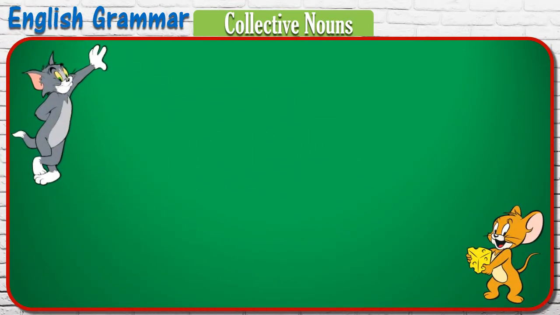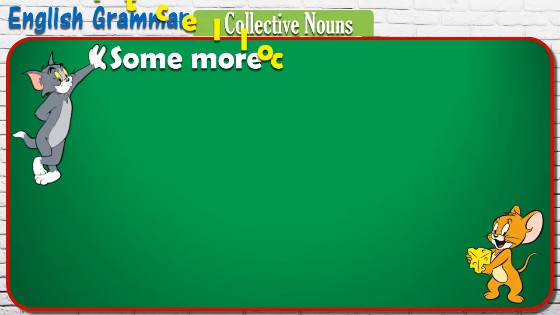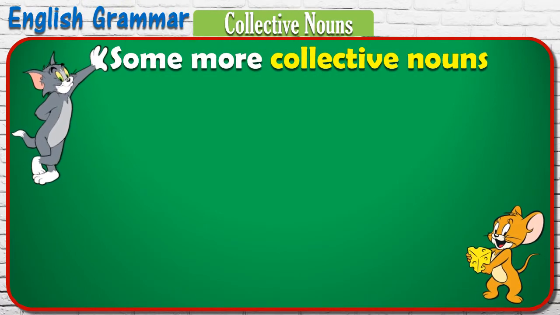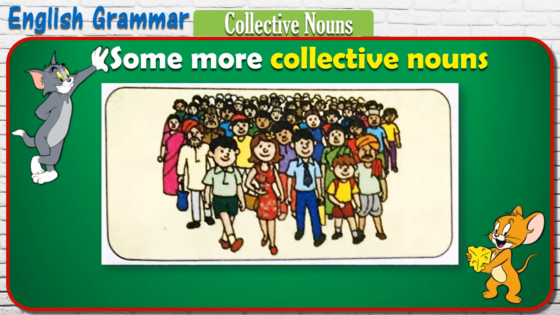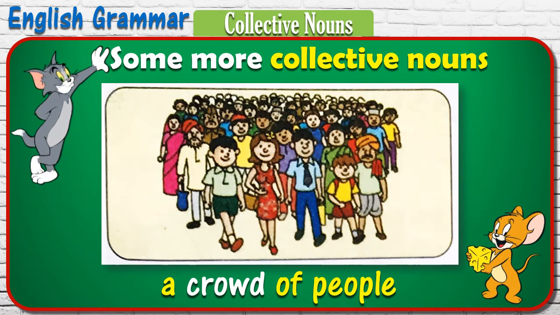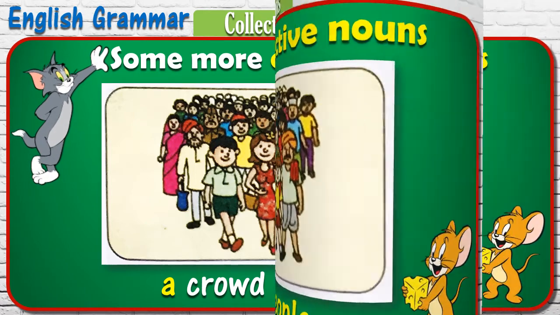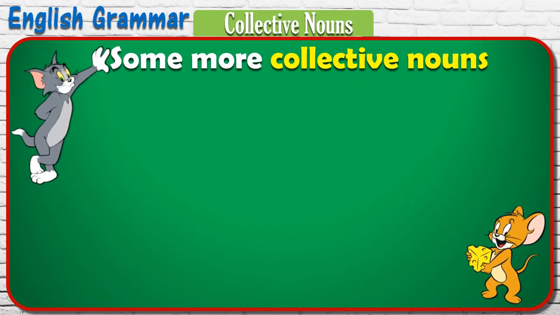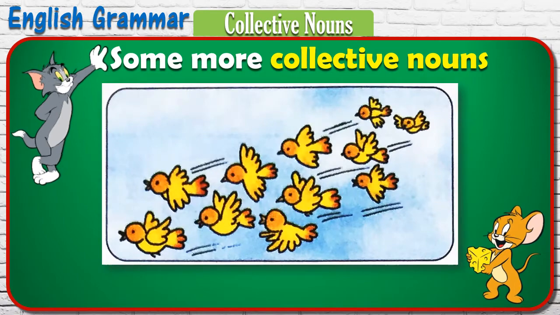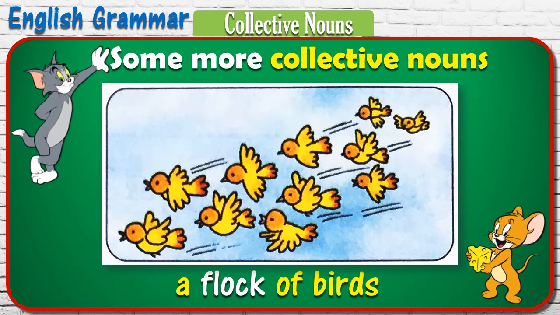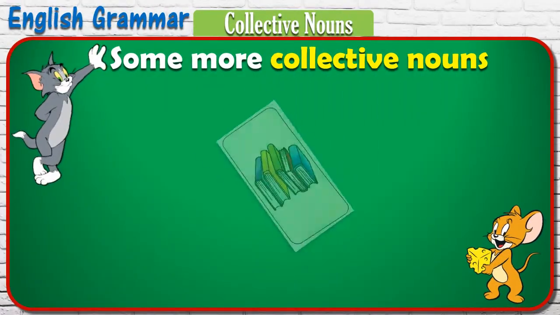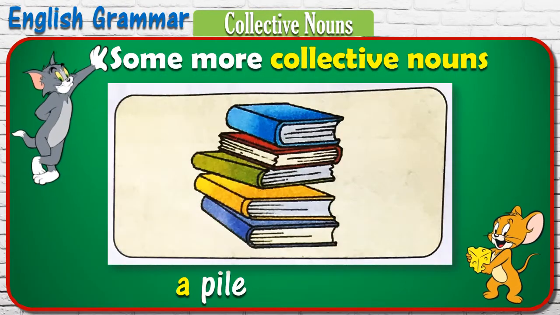Now let's learn some more collective nouns. A collection of persons is called a crowd of people. A collection of birds is called a flock of birds. A pile of books.